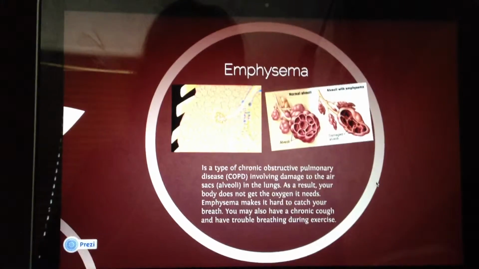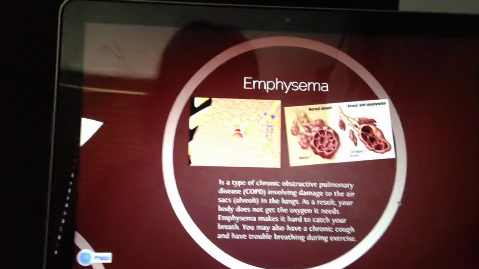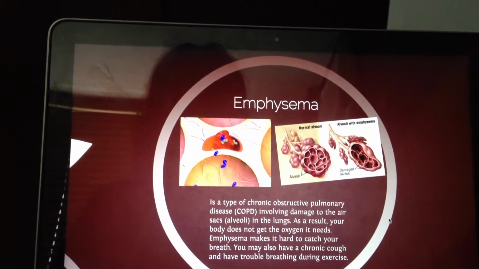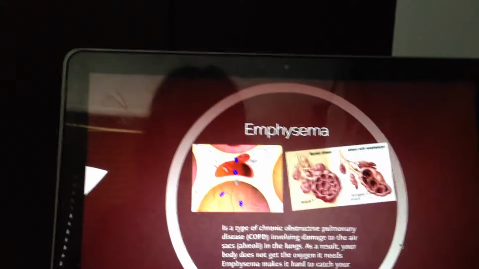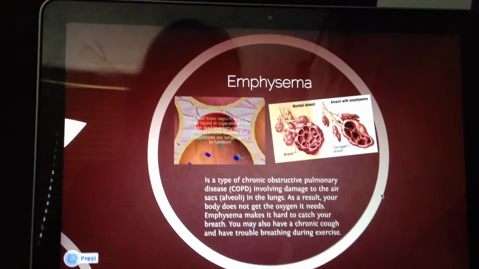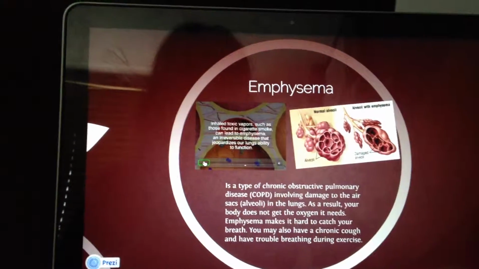As you can see in the picture and in the video, normal alveoli have walls, but in an alveoli with emphysema, the alveoli are damaged and the walls break down, so the exchange of gases will not occur like in a healthy person.